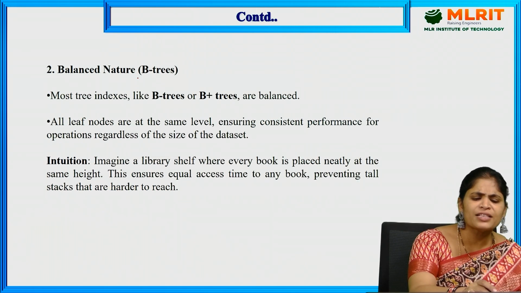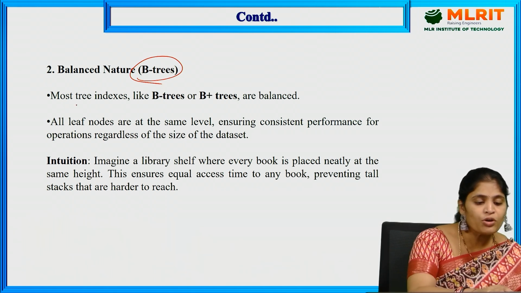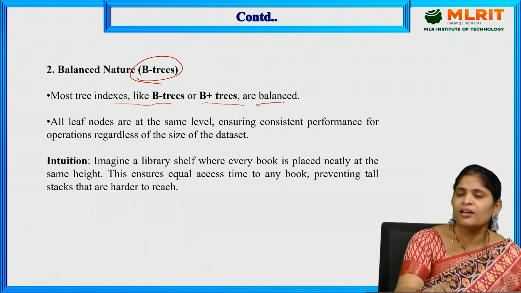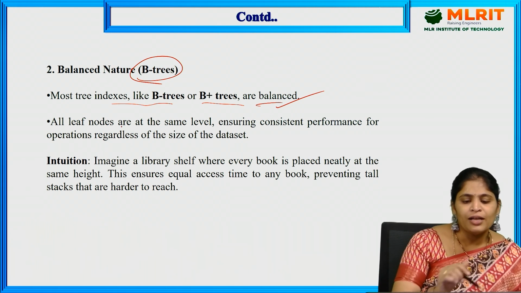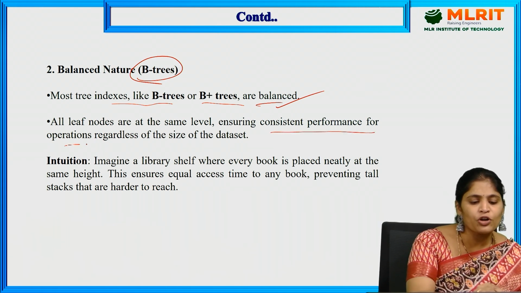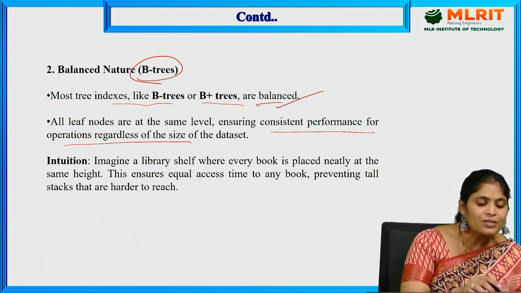Next, what is balanced nature? Let us consider B trees or B plus trees here. Most tree indexes like B trees and B plus trees are balanced. All leaf nodes are at the same level, ensuring consistent performance for operations regardless of the size of the data set.